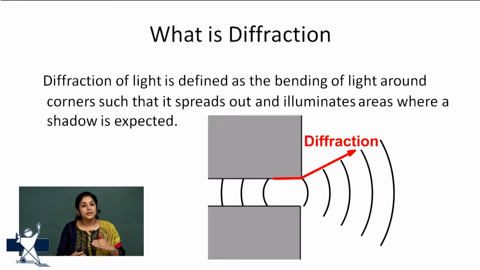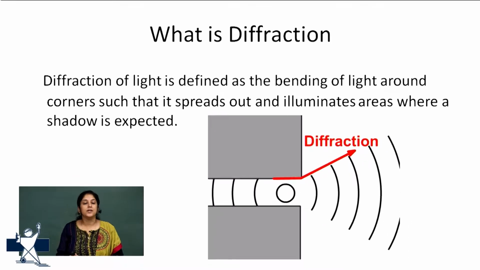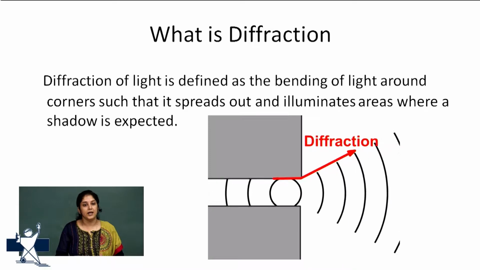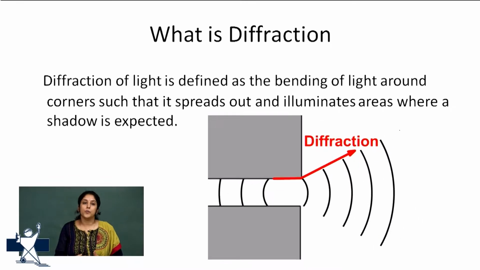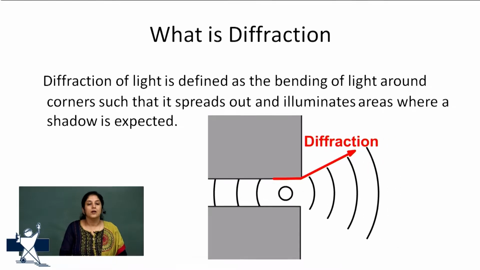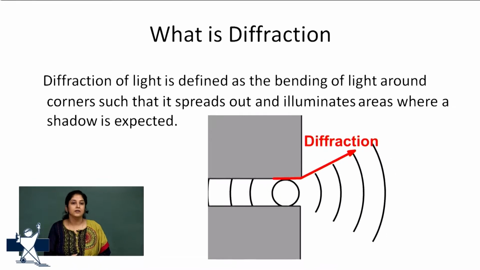Diffraction is the bending of light around the edges of an obstacle when the size of the obstacle is of the order of the wavelength of incident light. Or we can say that the presence of light in a geometrical shadow region is diffraction. So this principle applies in this experiment, determination of wavelength of laser light.